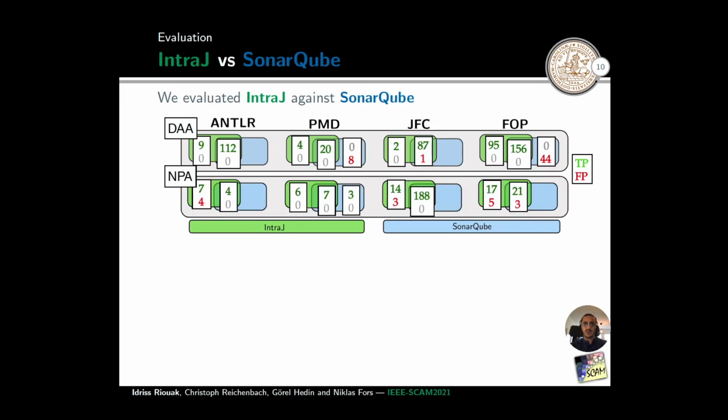Let us now consider null pointer analysis. Here, INTRAJ is able to report at least as many reports as SonarQube, except for PMD, where SonarQube reports 3 more warnings. The false positives reported by INTRAJ are due to the lack of path sensitivity. Moreover, we have to take into consideration that INTRAJ runs an intraprocedural analysis, while SonarQube runs a more precise interprocedural analysis.